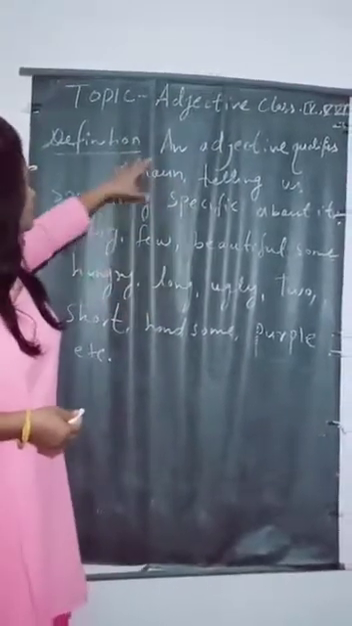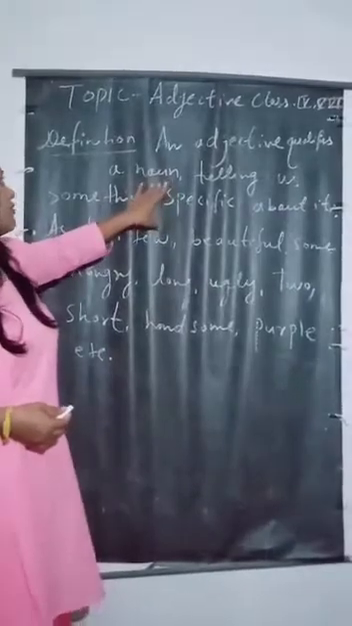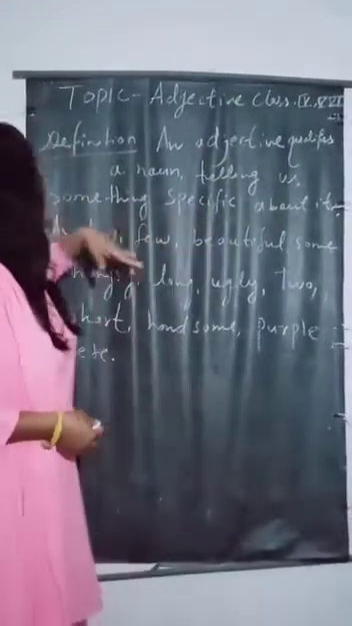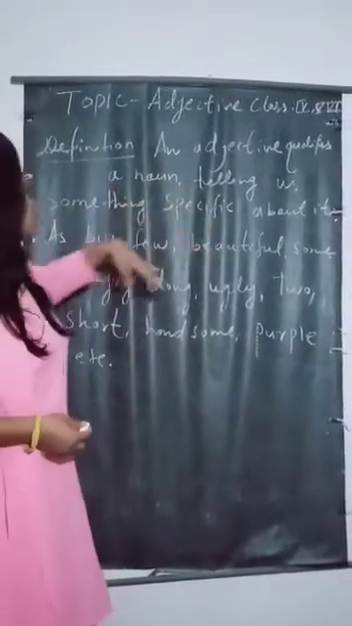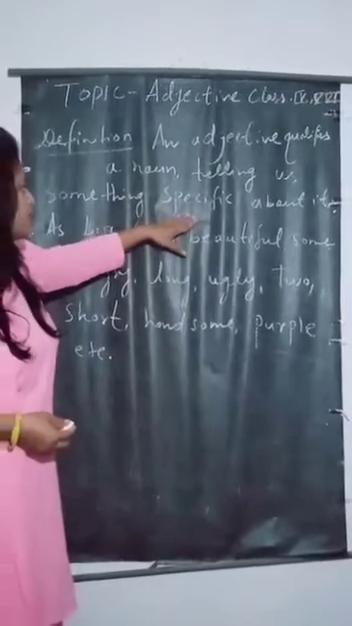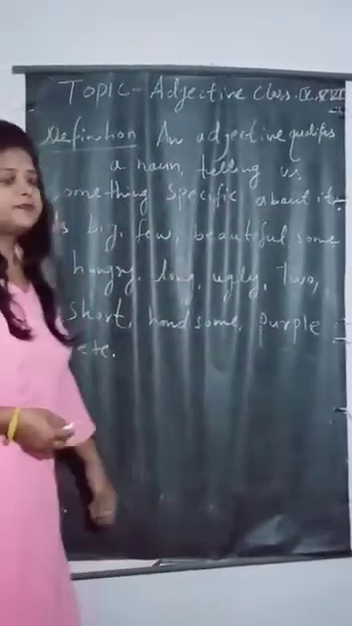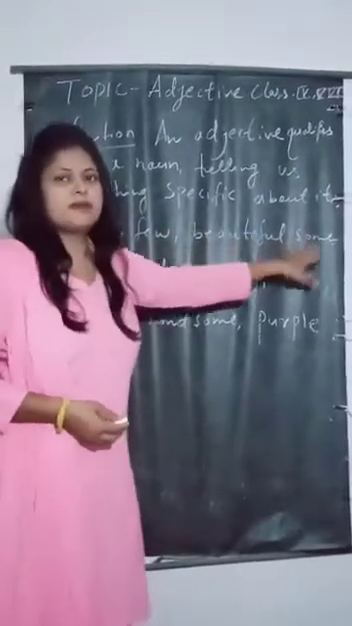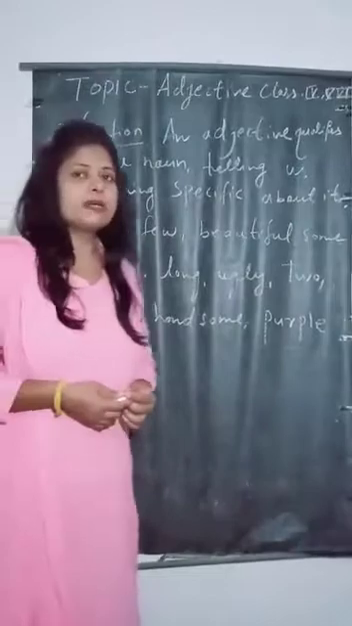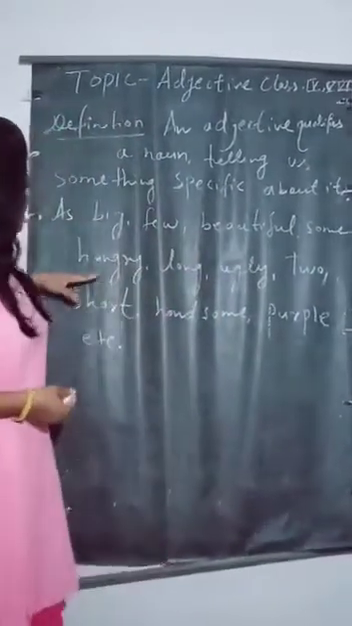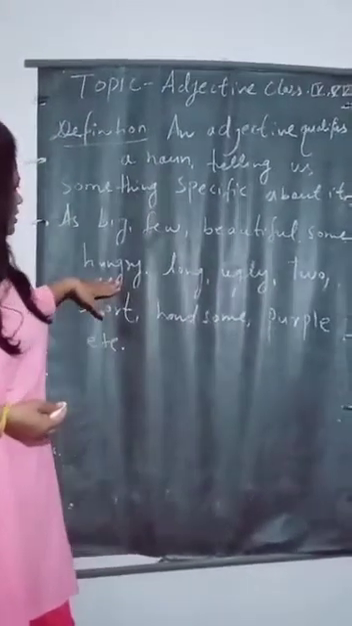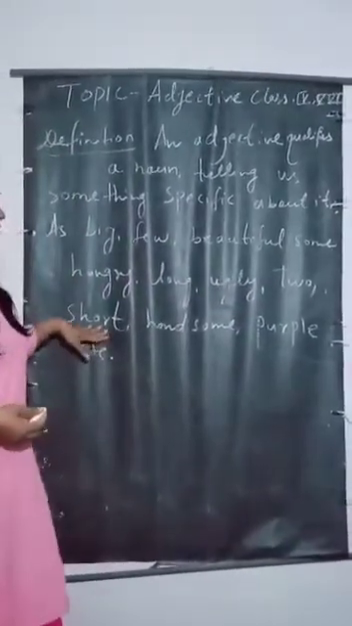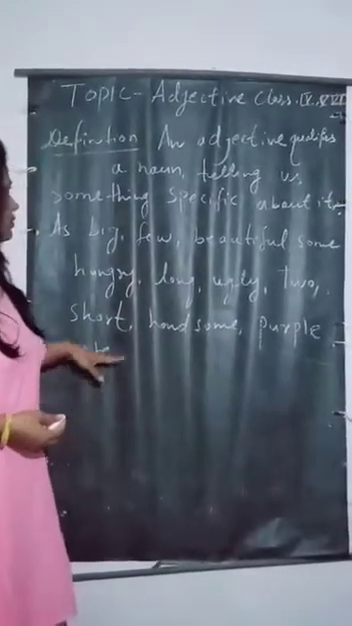Here is the definition of adjective. An adjective qualifies a noun, telling us something specific about it, such as big, few, beautiful, some. It tells the quality of a person, like hungry, long, ugly, too, short, handsome, purple, etc.